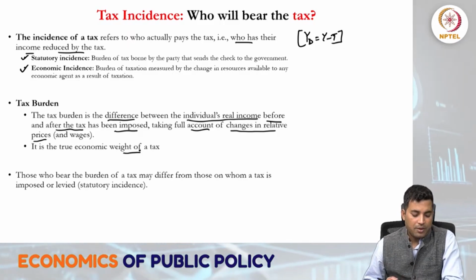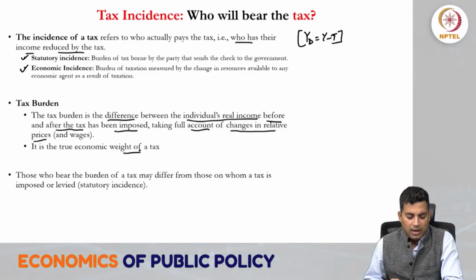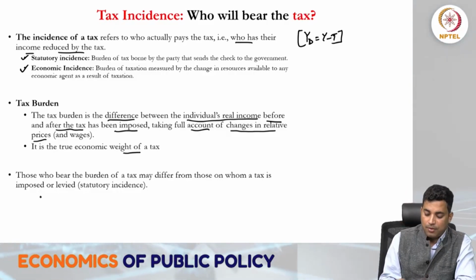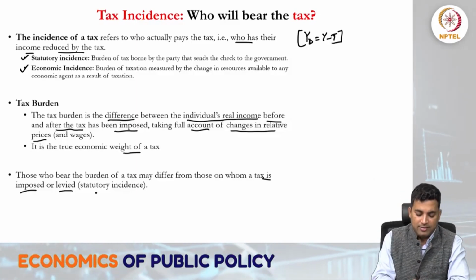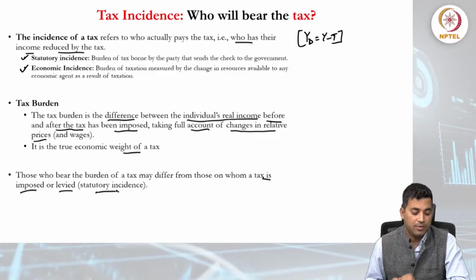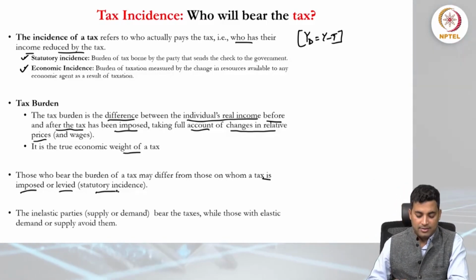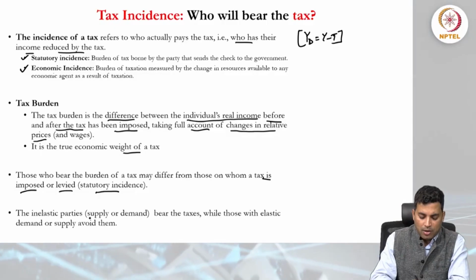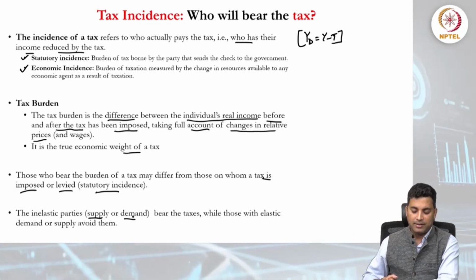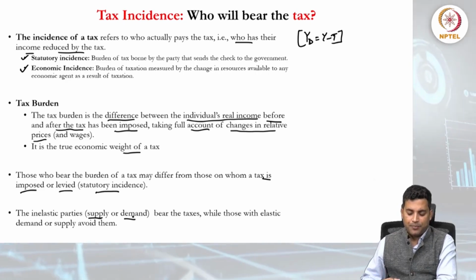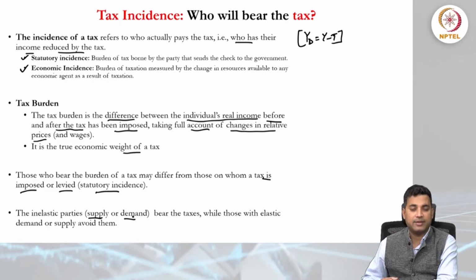Those who bear the burden of a tax may differ from those on whom a tax is imposed or levied, and basically this is statutory incidence that we are talking about. So the inelastic parties, like when we are talking about whether elastic or inelastic, bear the taxes, while those with elastic demand or supply avoid the taxes.